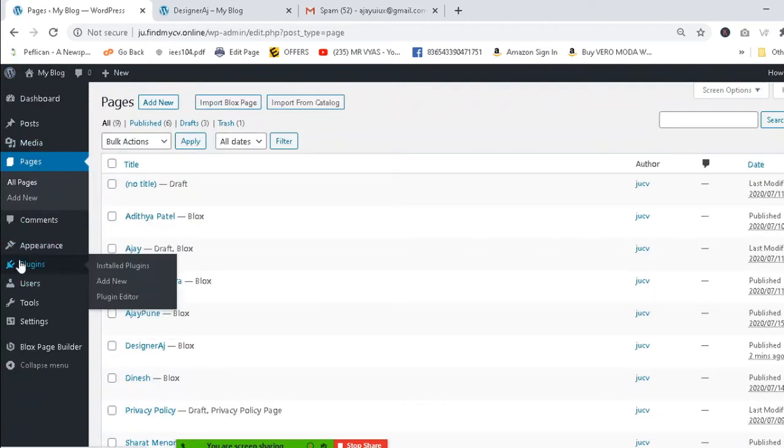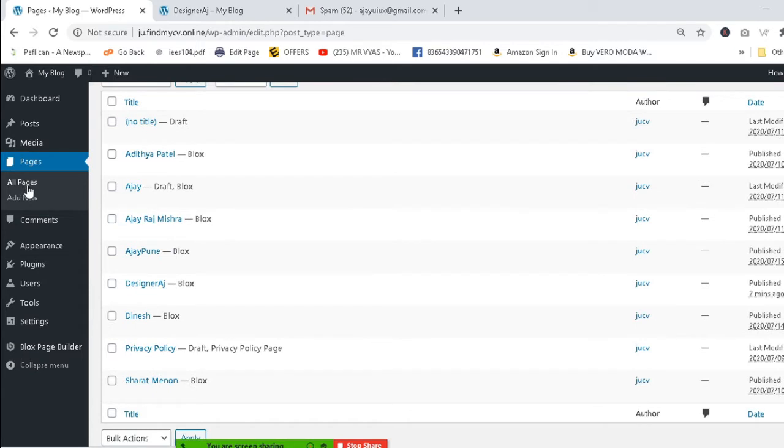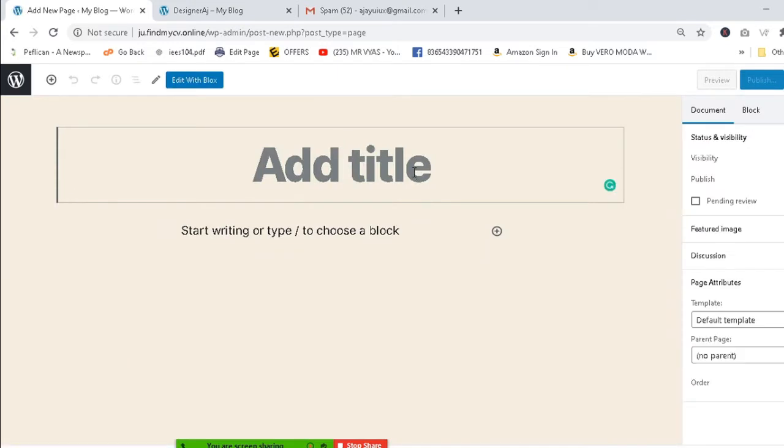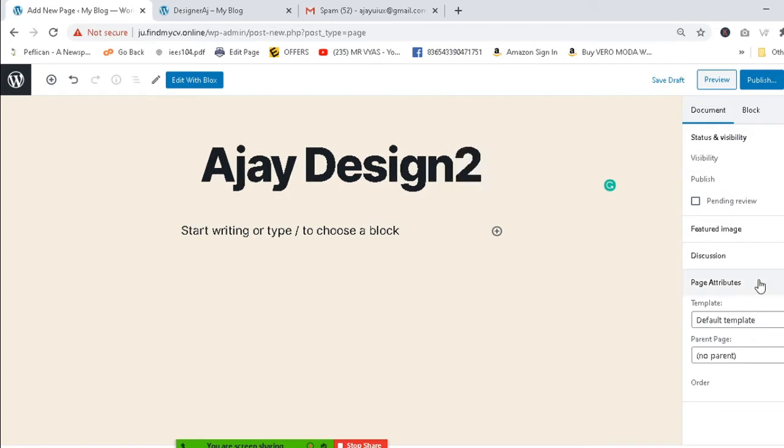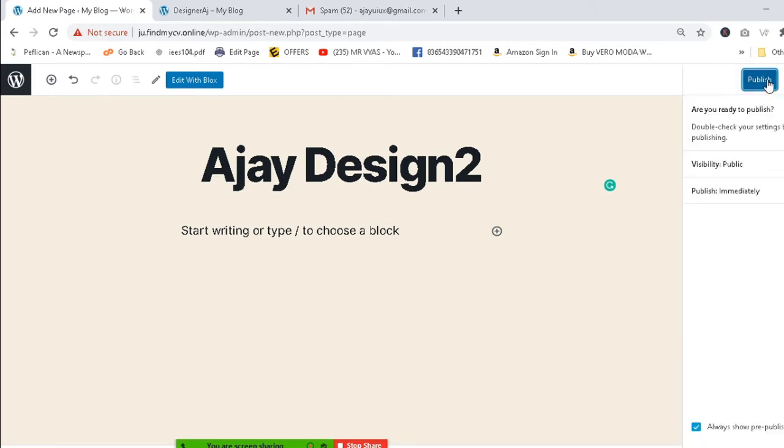First of all, you have to go to Pages and click Add New. After going to Add New, you can write here. I am writing my name here, design tool. Now you can drop down here and select the blocks page editor. Okay, great. After that you have to publish.